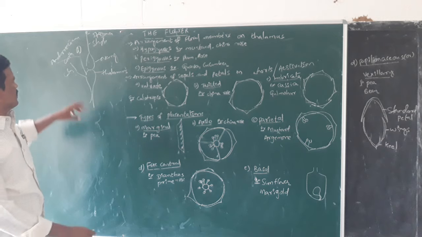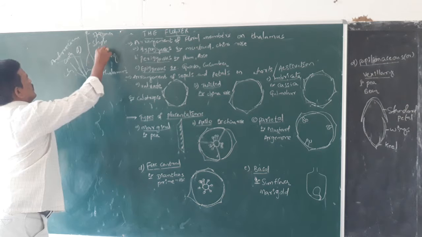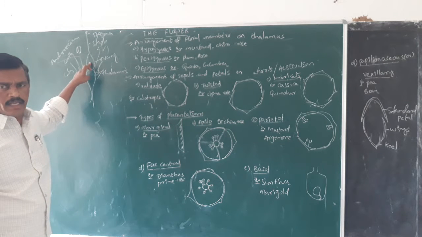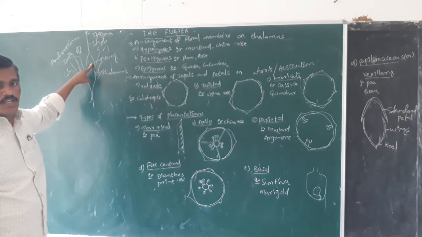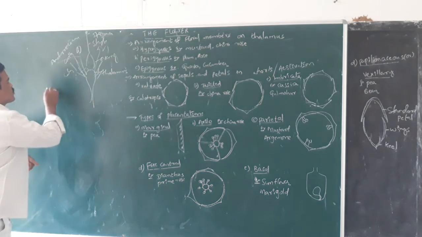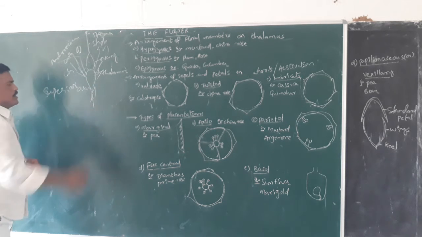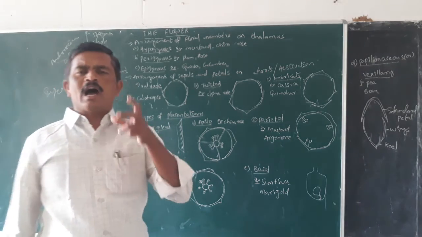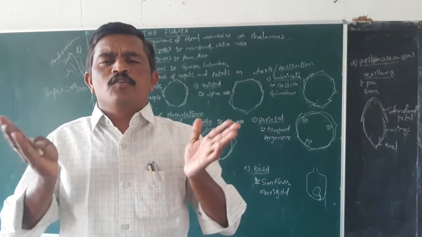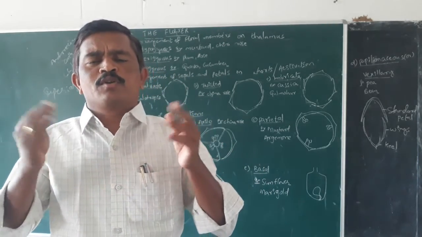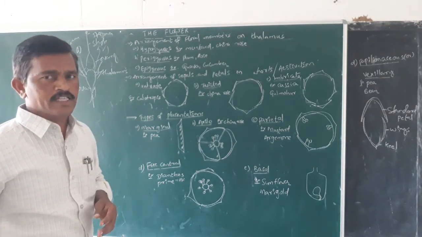Here calyx, corolla and androecium type of floral parts are produced just below the ovary. Here the ovary is usually found at the highest position. So that kind of ovary is called superior ovary. S-U-P-E-R-I-O-R, superior ovary. Superior ovary means here the ovary occupies the highest position. Just below that, remaining floral parts like calyx, corolla and androecium are produced on the thalamus. Such type of flowers are called hypogynous flowers.